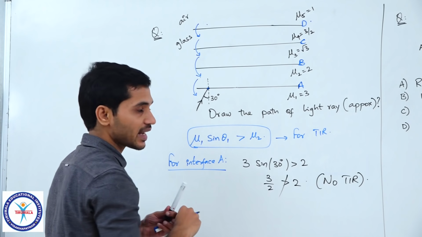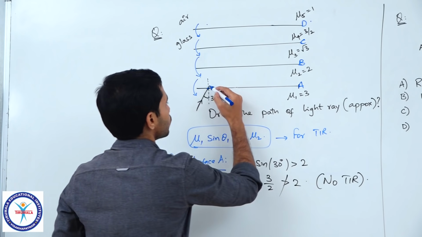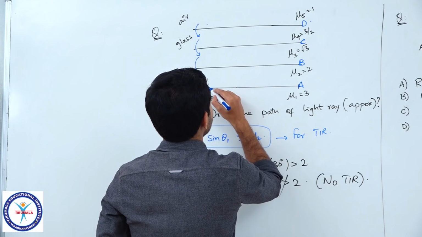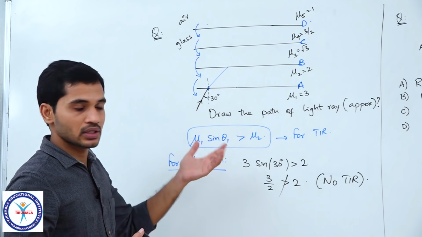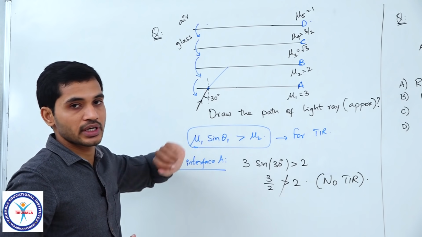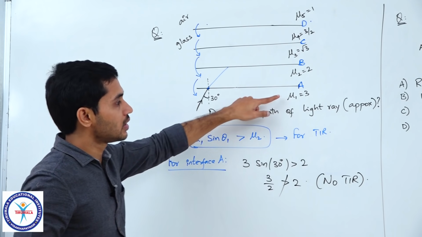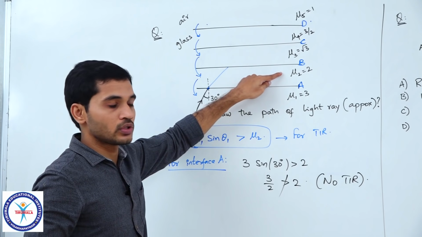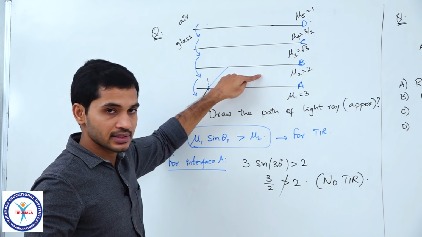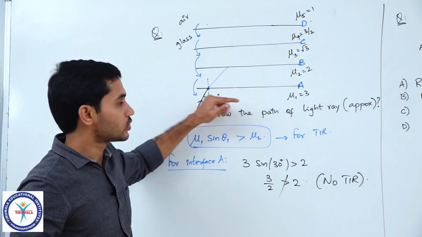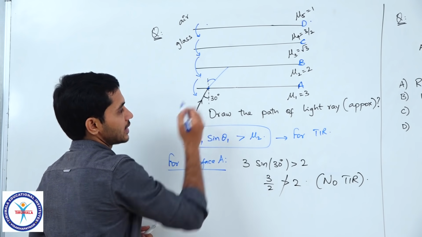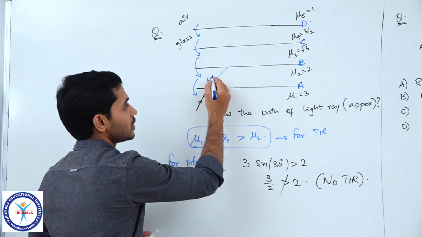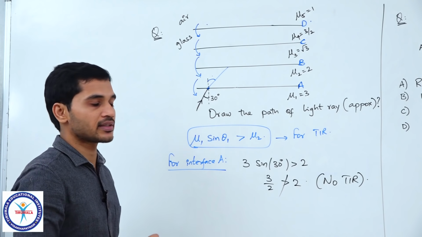The light ray is refracting into that particular medium. So the light ray will travel like this. It bends slightly away from normal, correct? Because it is entering into a rarer medium. Please observe once again, this is 3, this is 2. So this is rarer when compared with this. As light enters into this medium, this angle will increase, clear? This angle will be slightly greater than 30.